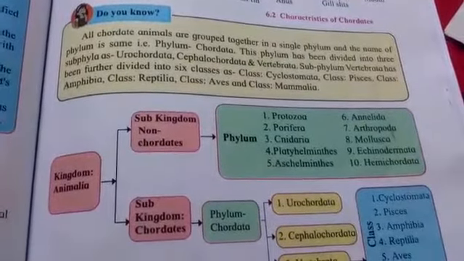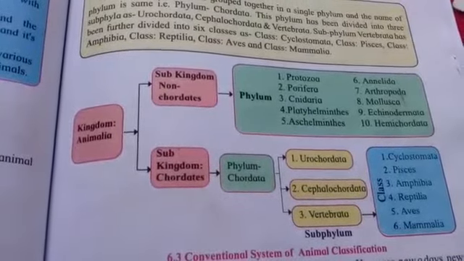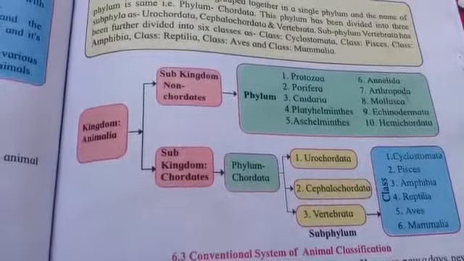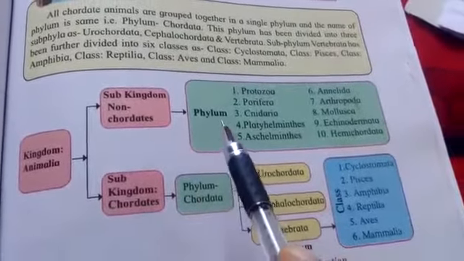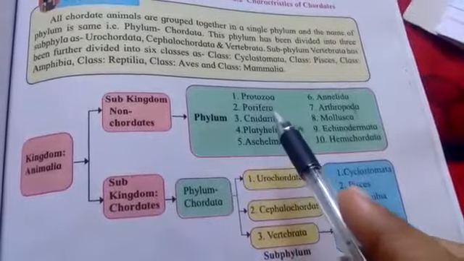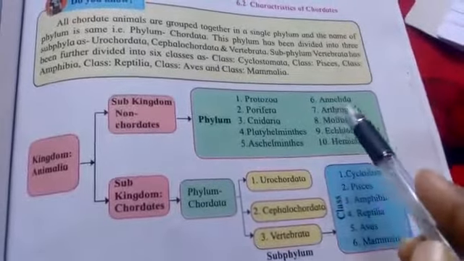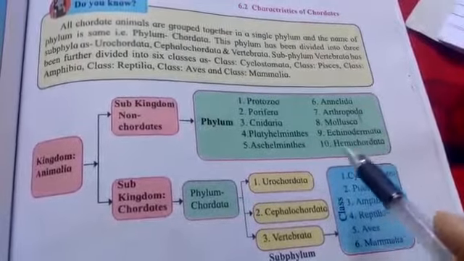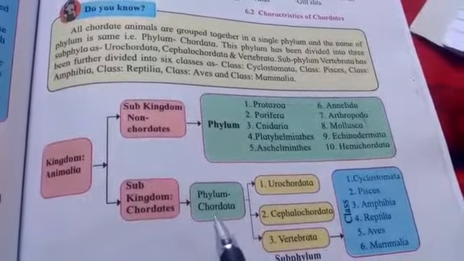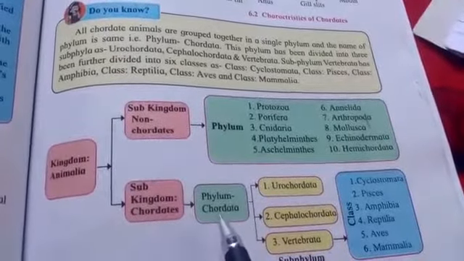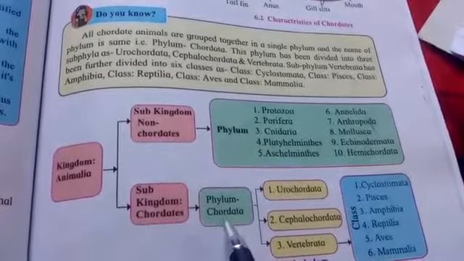Aves and Mammalia. So now you can see this tree diagram over here, that kingdom Animalia is subdivided into two subkingdoms, that is non-chordates and chordates. Then these non-chordates are divided into 10 phyla. So first is Protozoa, Porifera, Cnidaria, Coelenterata, Platyhelminthes, Aschelminthes, Annelida, Arthropoda, Mollusca, Echinodermata and Hemichordata. And then this subkingdom chordates is divided into a single phylum, that is Chordata. That means all the animals from the subkingdom chordates will be grouped into a single phylum, that is Chordata.